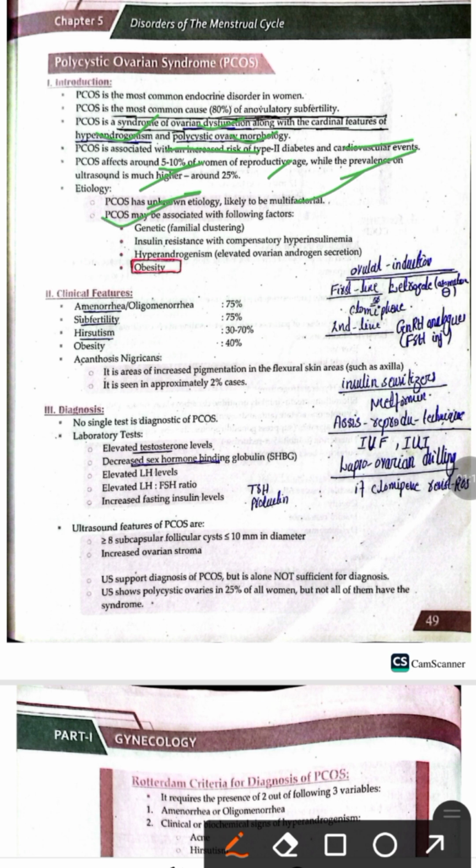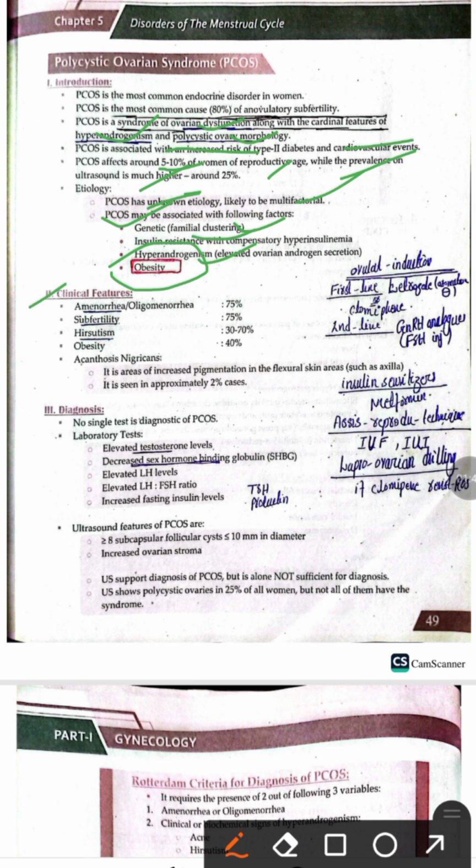PCOS may be associated with the following factors. It may be genetic, running in the family. There may be insulin resistance, there may be hyperandrogenism, and PCOS is usually associated with obesity, and the risk of PCOS is high in obese females. Now let's talk about the cardinal features of PCOS.